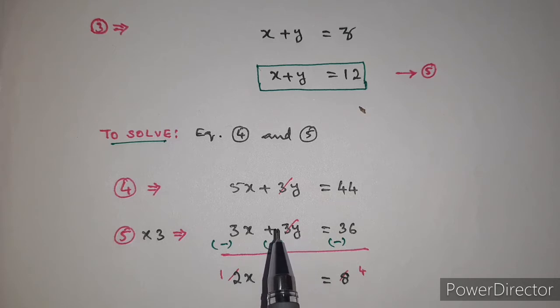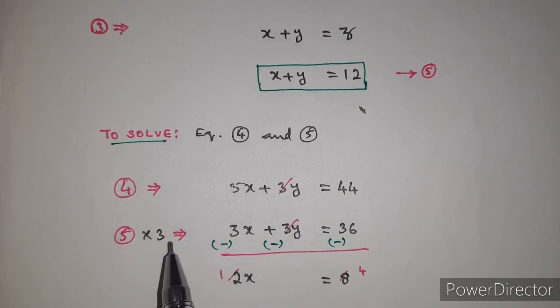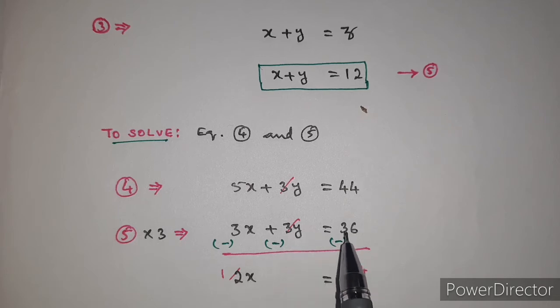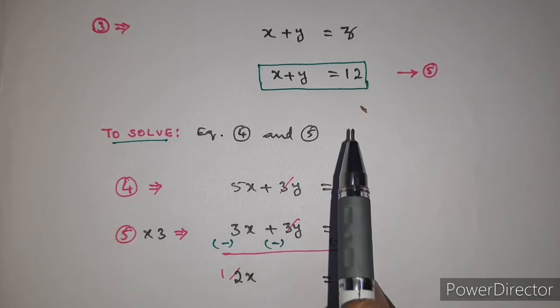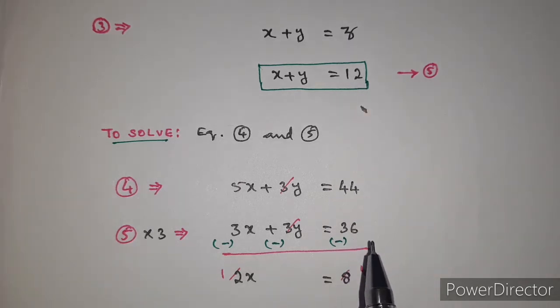Here the coefficient of y is 3, so I multiply equation 5 by 3. Multiply each and every term by 3: 3x plus 3y is equal to 3 into 12, that is 36.